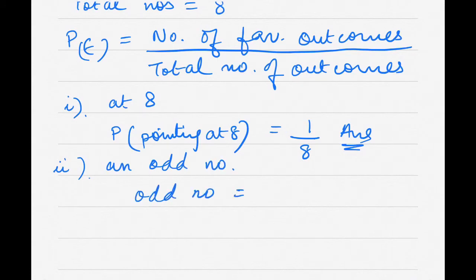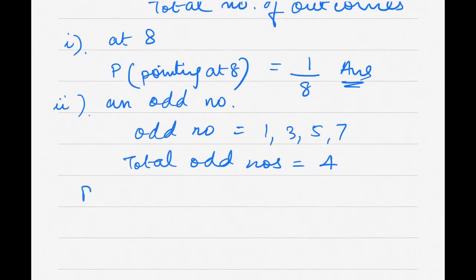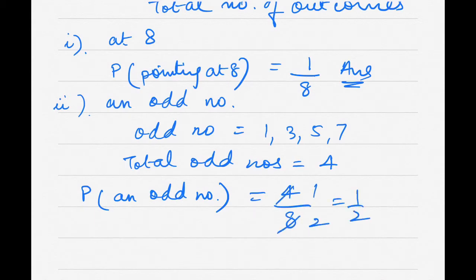Odd numbers are 1 3 5 and 7. So total odd numbers are equal to 4, correct? Now I'll find my probability of getting an odd number. Total favorable outcomes are 4 and total outcomes are 8, so 1 by 2. So that is my answer.